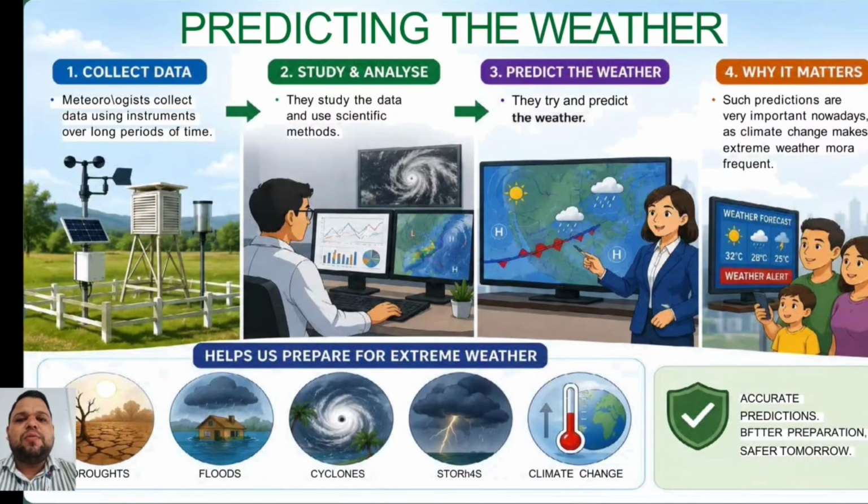Meteorology and modern forecasting. Meteorology is the branch of science that studies the atmosphere, weather and climate. Scientists who work in this field are called meteorologists. They use advanced instruments and technology to observe the state of the atmosphere to predict future weather conditions.